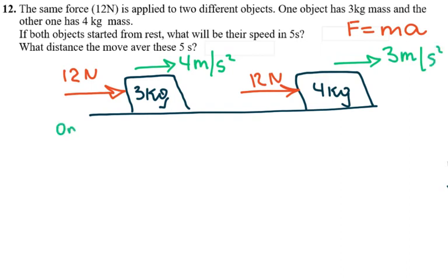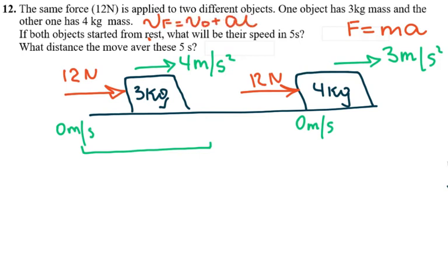If they both started with 0 meters per second initial velocity, then the final velocity in 5 seconds, so you use the final velocity formula: final velocity is equal to initial velocity plus the acceleration times the time. So initial velocity is 0, acceleration is 4, time is 5 seconds, so that's going to be 20 meters per second.